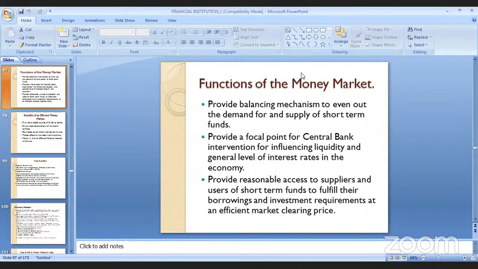When companies or the government have a shortfall of money, then this market will certainly supply the funds to those particular companies or government for making an efficient market clearing price, and it will definitely meet the borrowing and investment requirements of the companies and governments. So that is called function of money market.